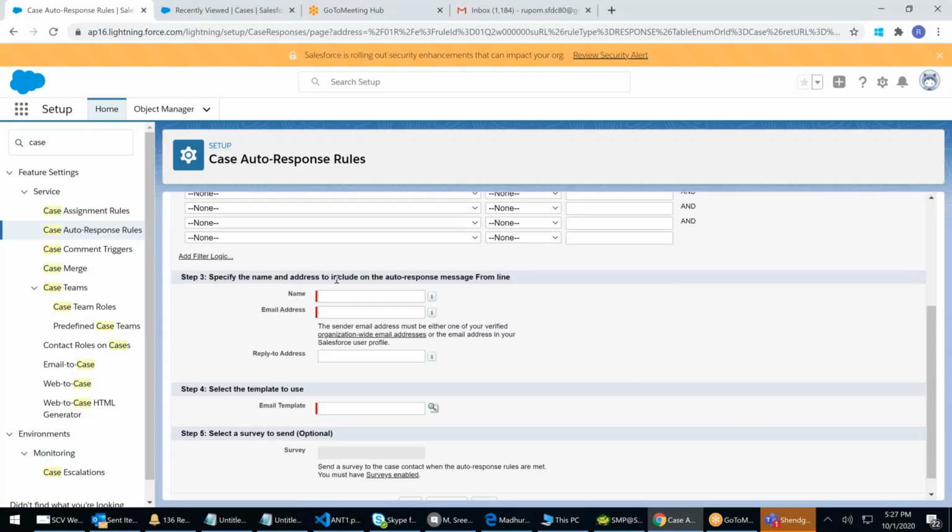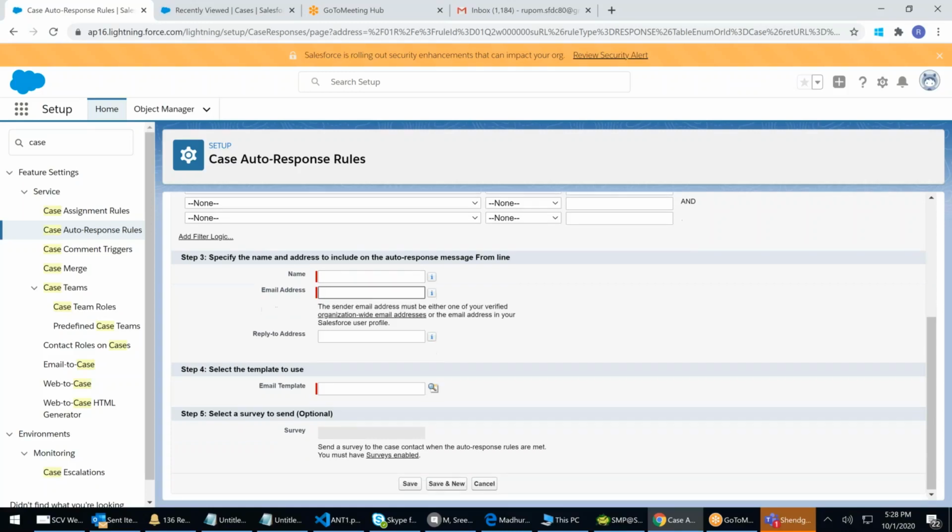Specify the name and address to include in the auto response from line. You can use your organization-wide email address also. The sender email address must be one of your verified addresses. So you can say customer care, and you can use the one which we created, rupam.sfdc88@gmail.com. It will go to that email template, right? Select a survey. You can select send a survey to the case contact when auto response rules are met. So a survey will be sent. We will talk about survey creation and everything later.